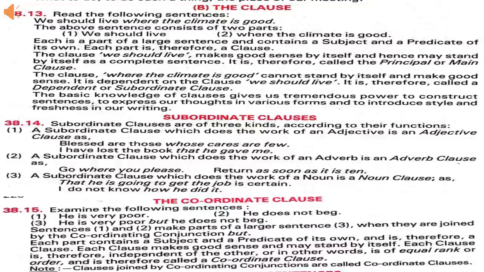Both these clauses have their own subject and predicate. These have complete meaning. And so when clauses of equal rank, or we can say when independent clauses, are joined with coordinating conjunctions, those are known as coordinate clauses.